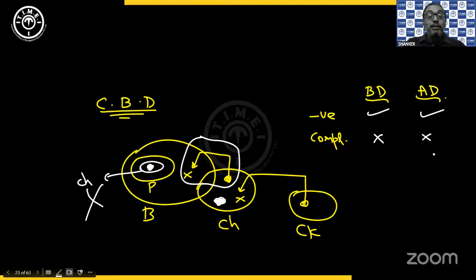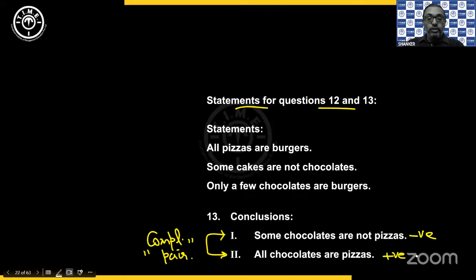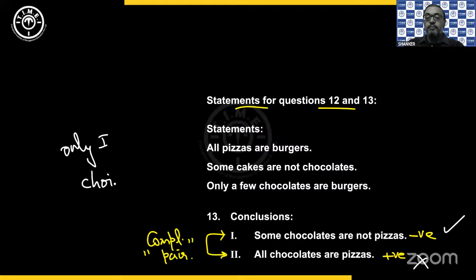Either or will happen when the negative satisfies the basic diagram and its complementary should satisfy the alternate diagram. Then only either or will happen when you get complementary pairs. But here it is not happening that way. So either or is not going to happen. My only answer is now conclusion 2 will never follow. Conclusion 1 follows. So it is only 1 follows. Choice 1 is what we consider.